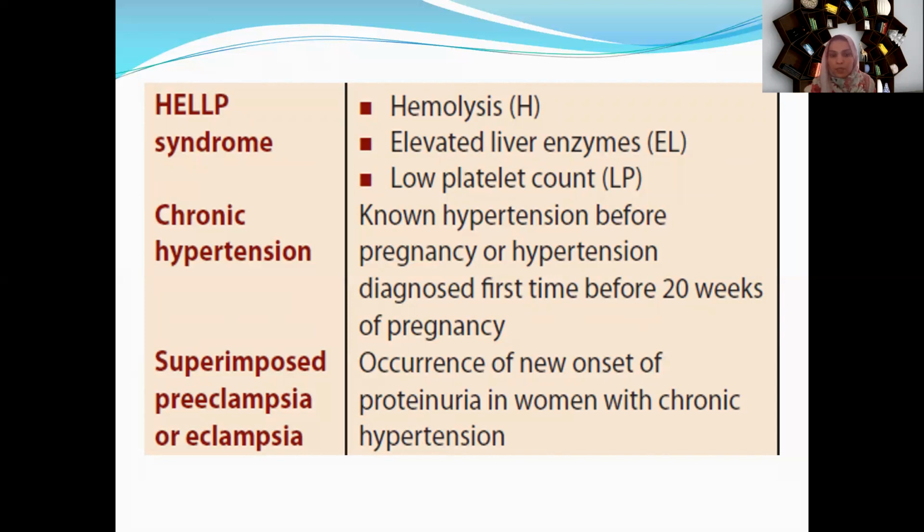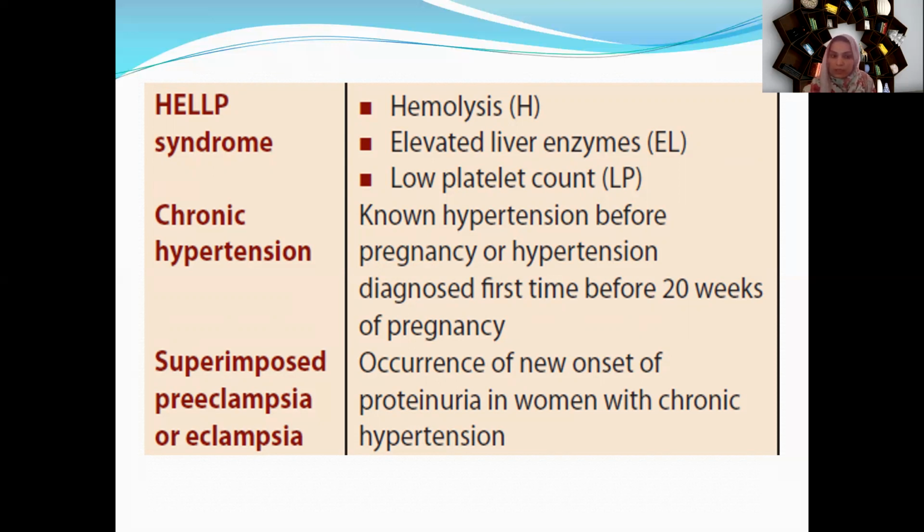Now, the chronically hypertensive patient: the patient has hypertension before pregnancy, that is, a hypertensive patient who is diagnosed with pregnancy. This hypertension is diagnosed first time before 20 weeks, not after 20. That is, the patient is chronically hypertensive.